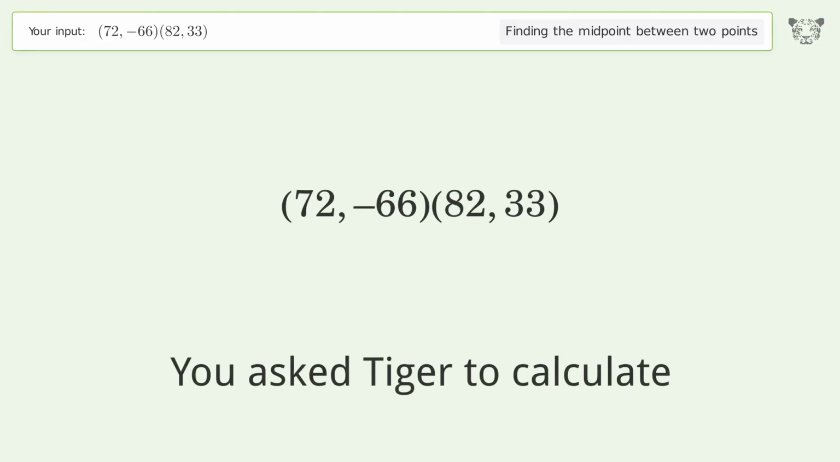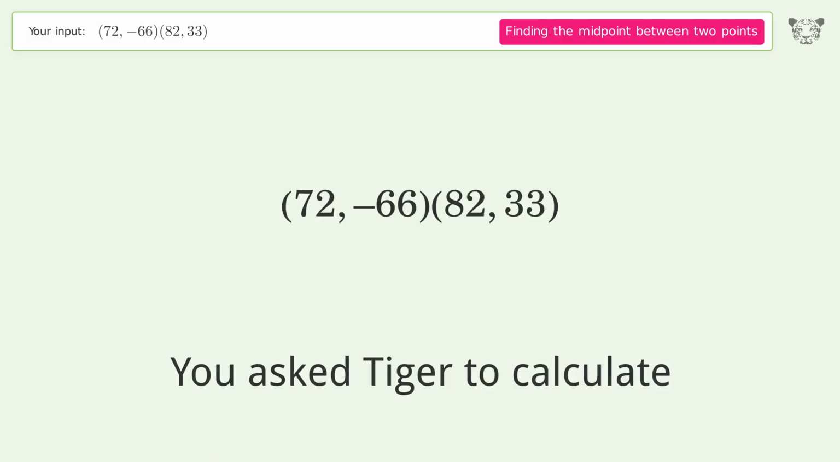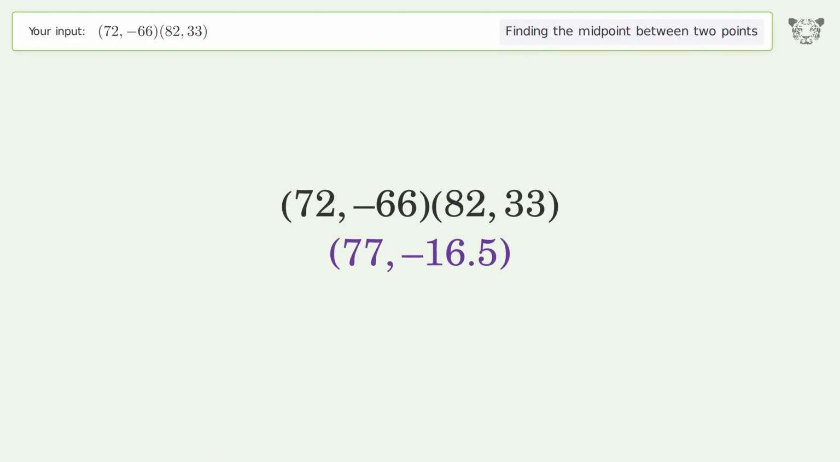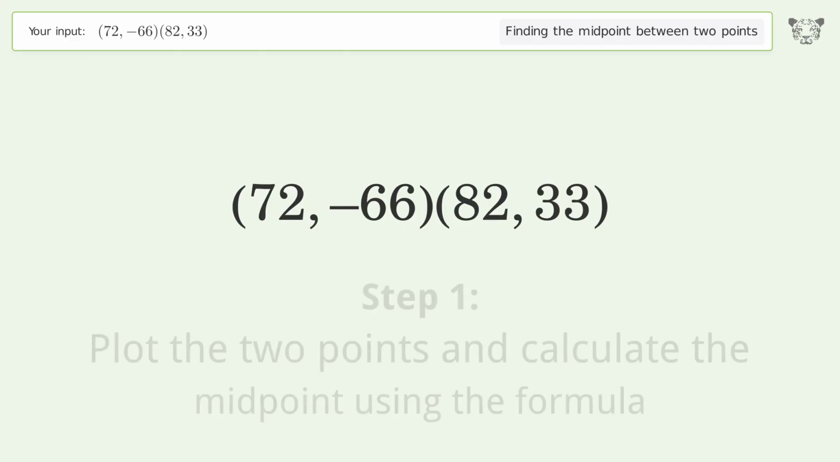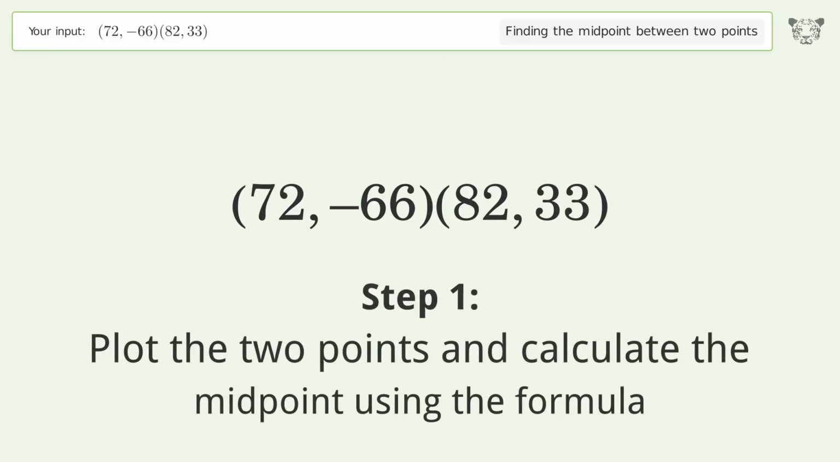You ask Tiger to calculate. This deals with finding the midpoint between 2 points. The midpoint between the 2 points is 77, negative 16.5. Let's solve it step by step. Plot the 2 points and calculate the midpoint using the formula.